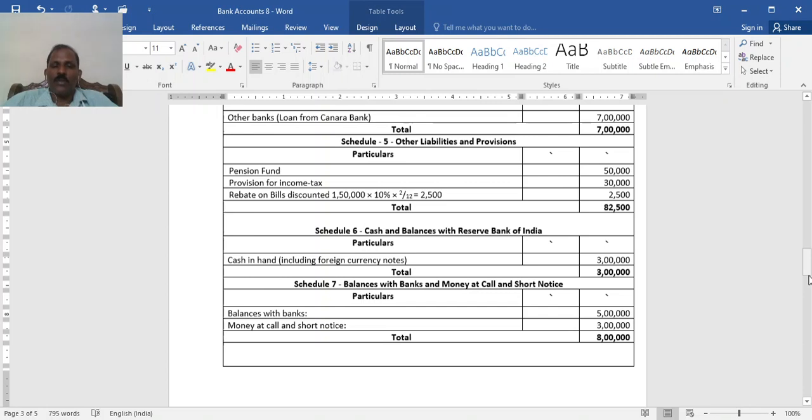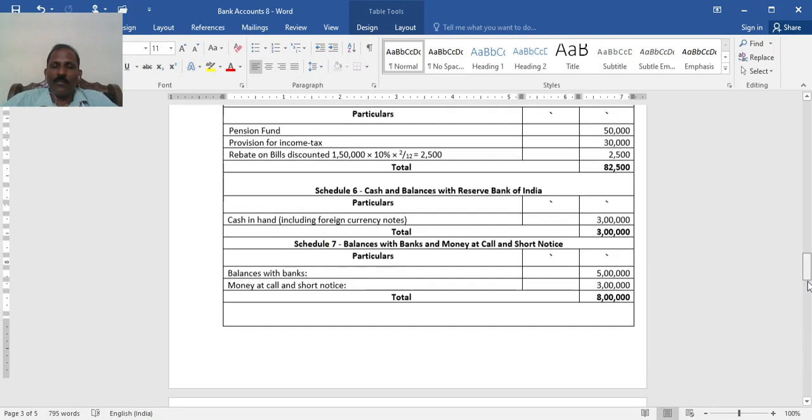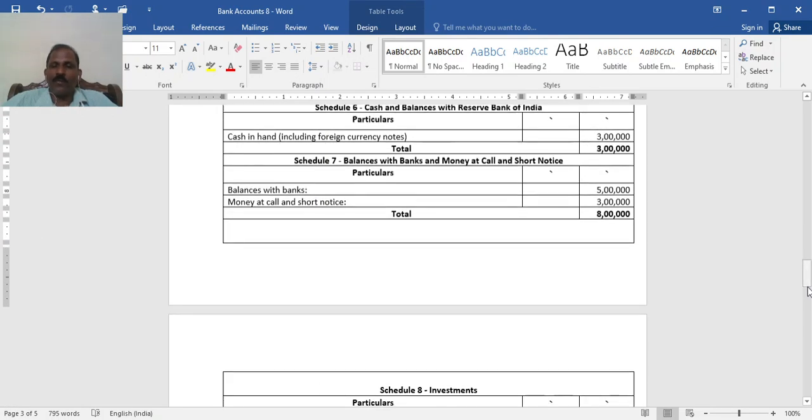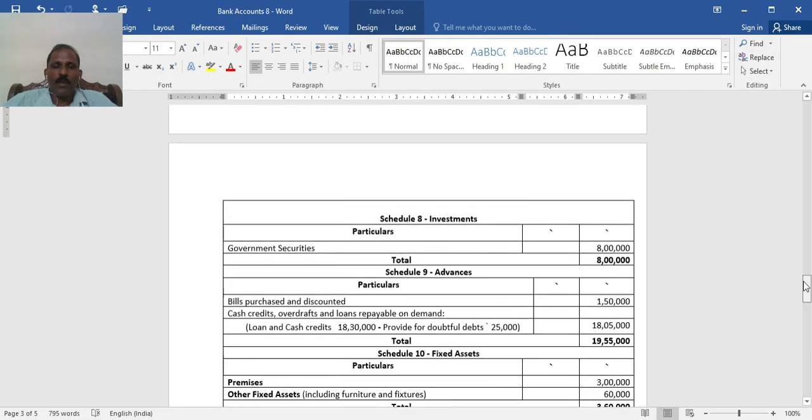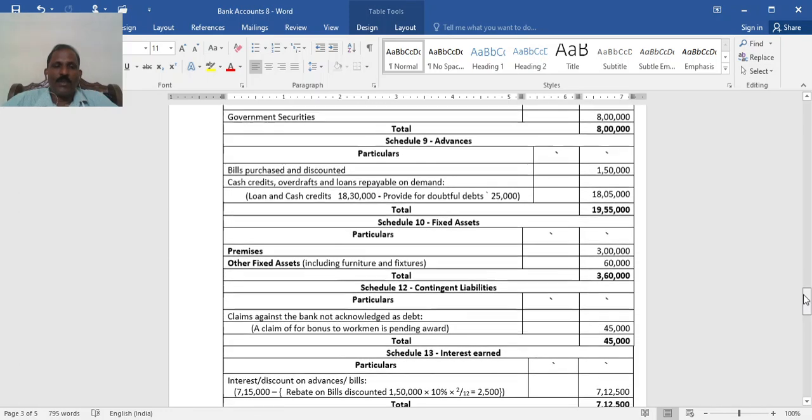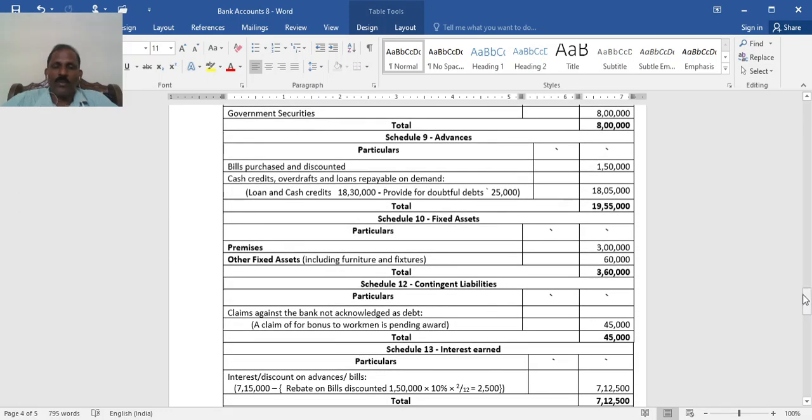Then Schedule 6 for the asset side, cash and balance with the RBI. Cash in hand including foreign currency notes 3 lakh. Balance with banks and money at call and short notice: balance with bank 5 lakh, money at call and short notice 3 lakh, total 8 lakh. Then the eighth one, investments: investment in government securities 8 lakh.